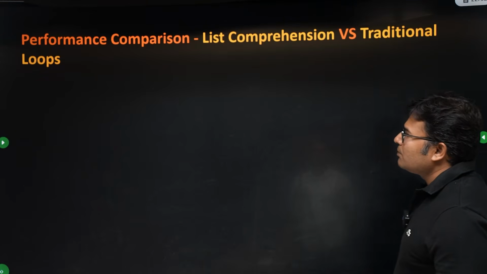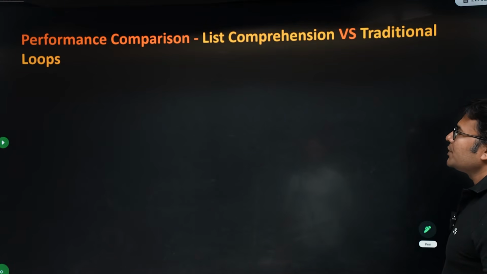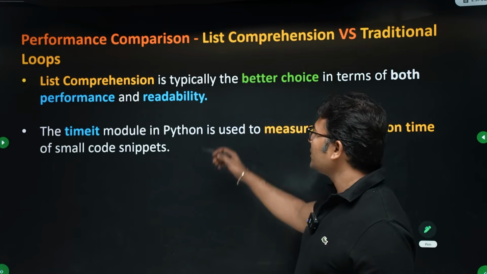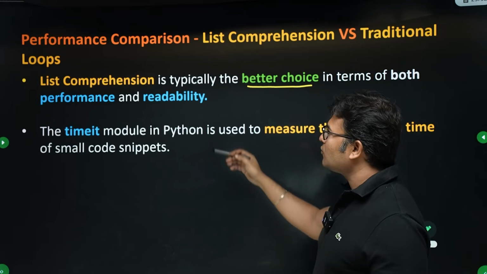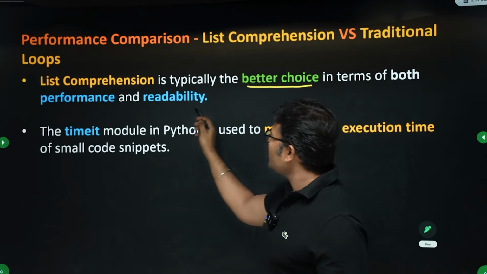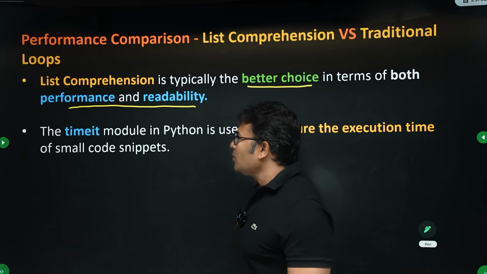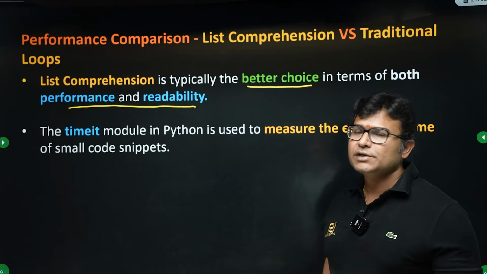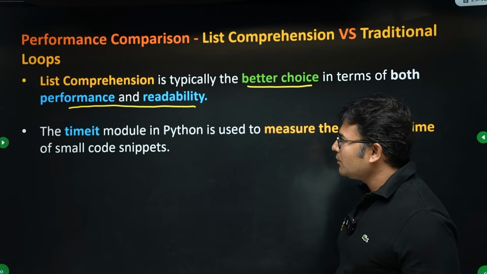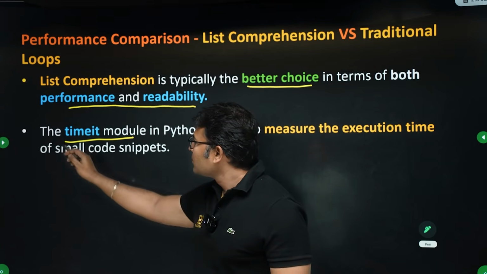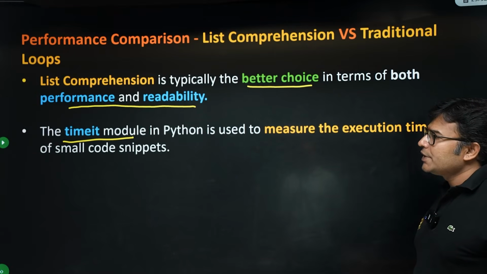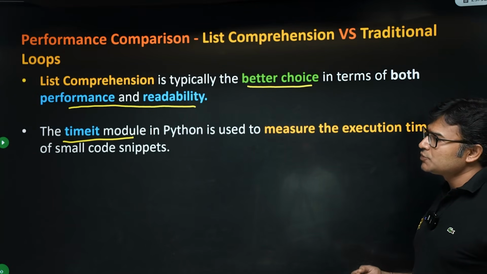Now, if you compare the performance of list comprehension and traditional loops, we have done some research on it. List comprehension is a better choice in both performance and readability. Unless it is too messy, list comprehension is very good. Now we have used the timeit module to do a case study about which one is better in terms of time.